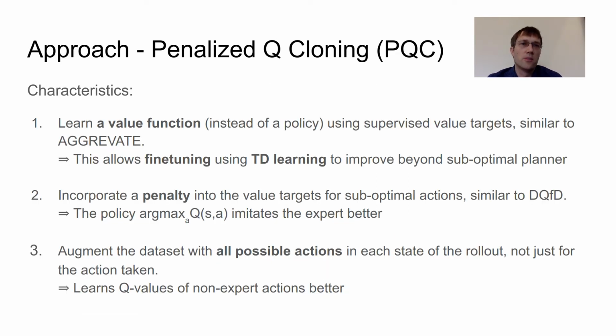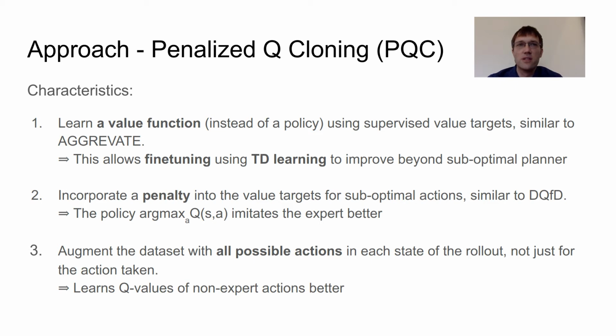PQC combines and improves upon existing cloning methods and has the following characteristics. First, it learns a value function instead of a policy, using supervised targets, similar to AggreVaTe. Learning Q values allows fine-tuning using temporal difference learning to improve beyond a suboptimal planner.